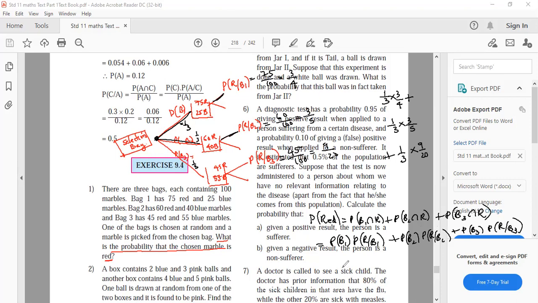Then put the values: 1/3 into 3/4, plus 1 by 3 into 3 by 5, plus 1 by 3 into 9 by 20. Now calculate this and write your answer. This is the probability of getting red.